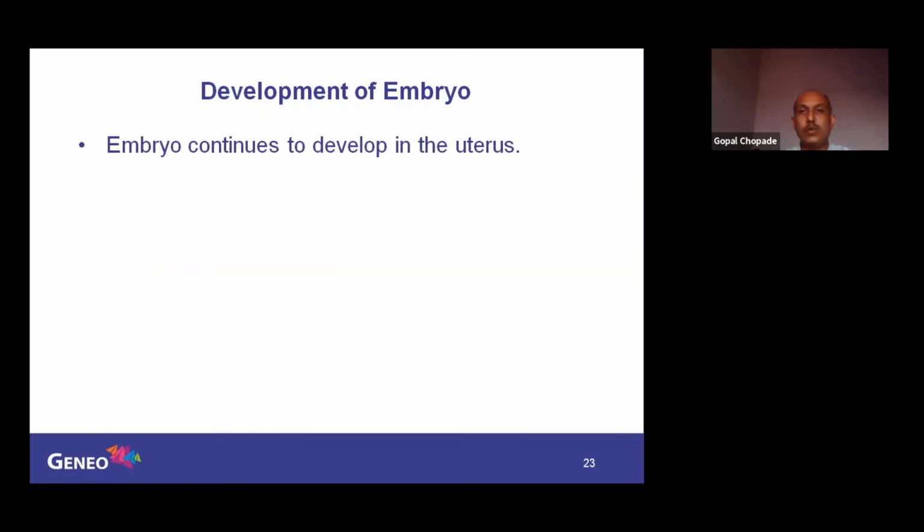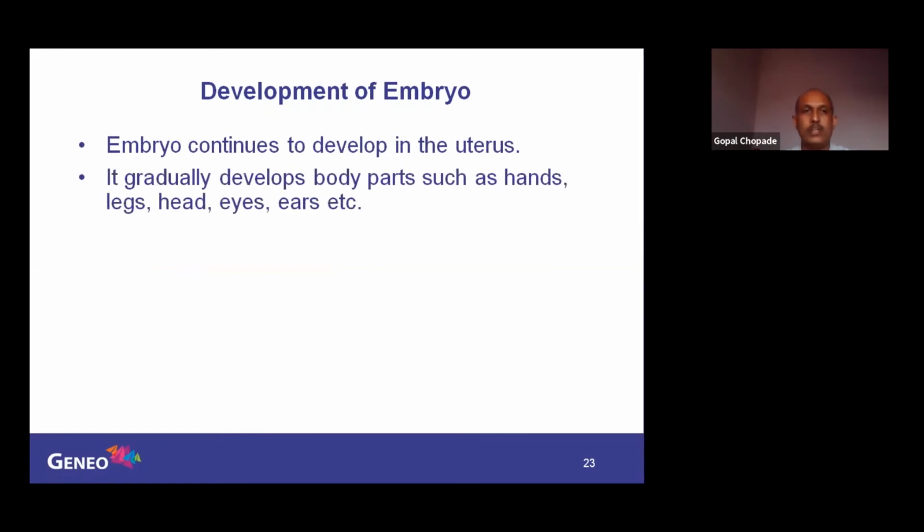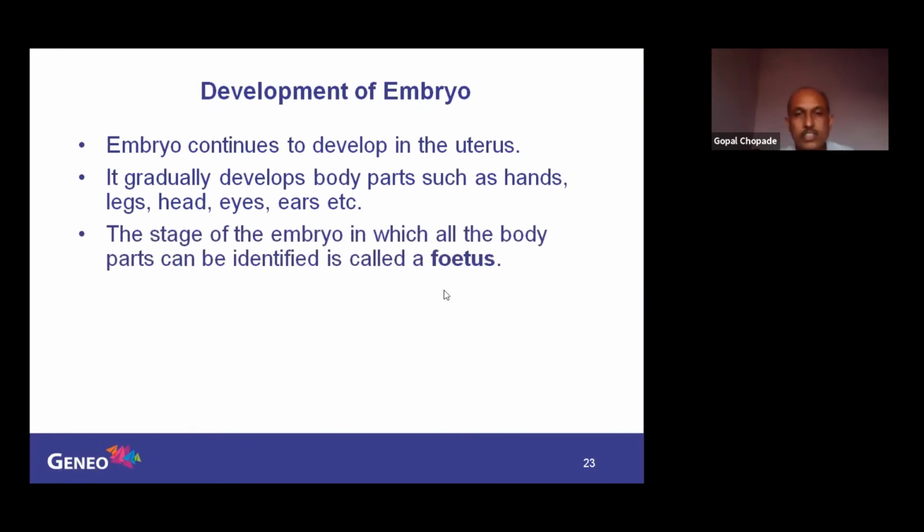The embryo continues to develop in the uterus. It gradually develops body parts such as hands, legs, head, eyes, ears, etc. The stage of the embryo in which all the body parts can be identified is called a fetus.